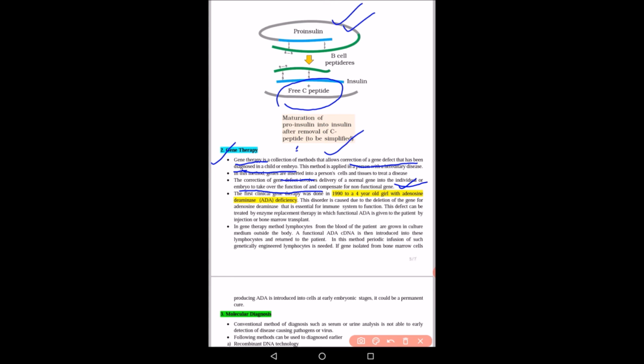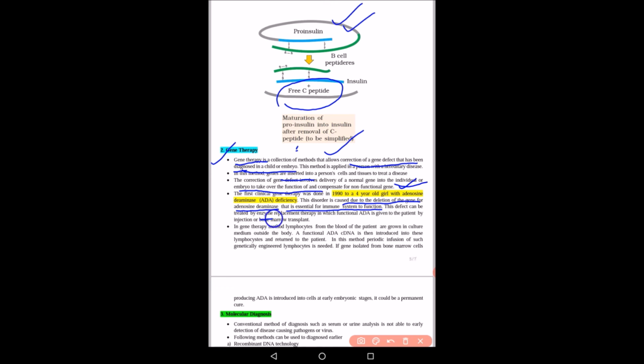This disorder is caused due to deletion of gene for adenosine deaminase that is essential for immune system to function. This enzyme, that is adenosine deaminase, is essential for the immune system to function. So this is also a genetic defect.